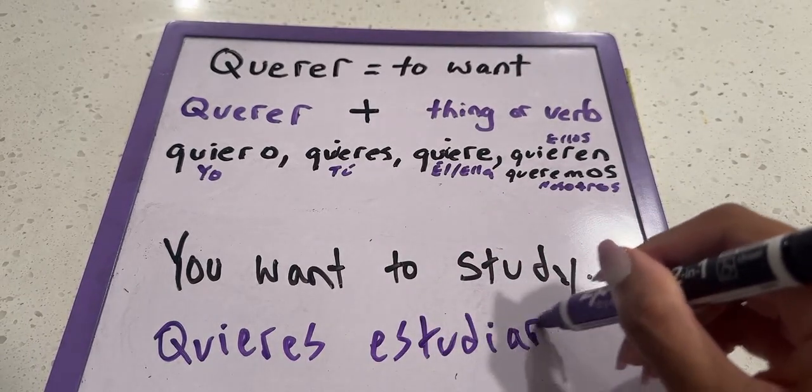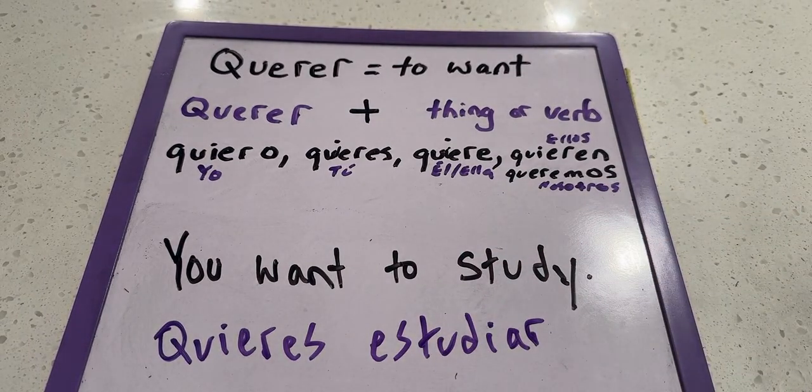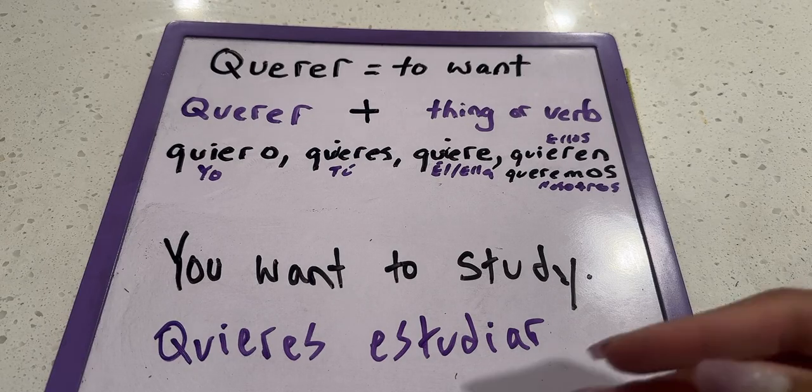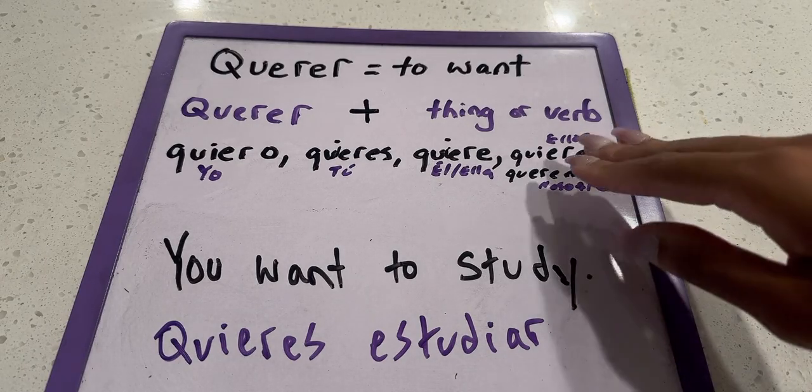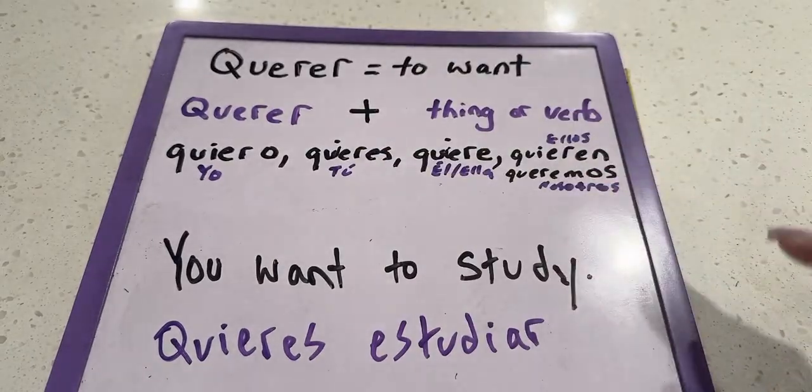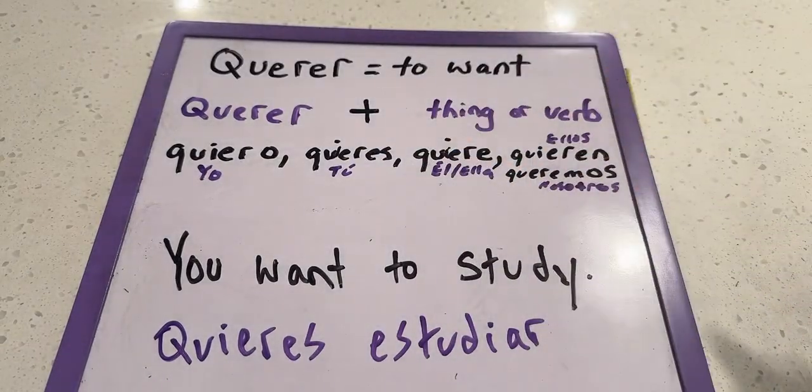So like, let's say you talk to a friend and be like, oh, hola chica, ¿quieres estudiar conmigo a la biblioteca hoy? Like, oh, hey girl, you want to study with me at the library? So that's what you would say. ¿Quieres estudiar? And it's okay. It just comes with a little bit of practice and knowing when to use these conjugations. But feel free to use this as the answer key up here.